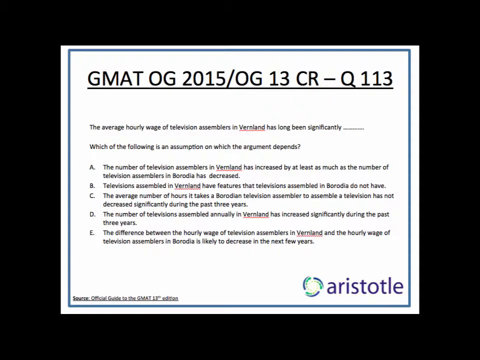So if you negate C, the option should fall apart, which is why C should be the assumption in the argument that the efficiency of Barodian television assemblers has not changed over the past 3 years. Then Barodia must be importing the televisions from Vernland. So C should be the answer to the question. D says the number of televisions assembled annually in Vernland has increased significantly during the past 3 years. Doesn't have to be the assumption in the argument at all. E says the difference between the hourly wage of assemblers in Vernland and the hourly wage of assemblers in Barodia is likely to decrease in the next few years. We have no idea. So C should be the answer to the question.